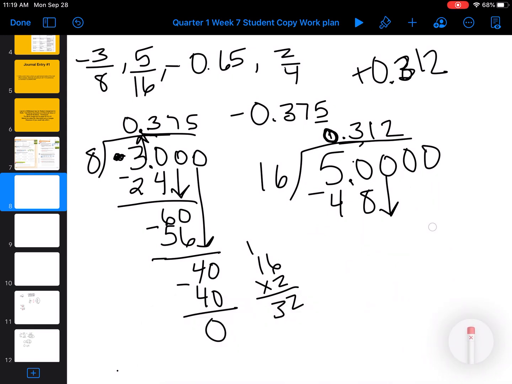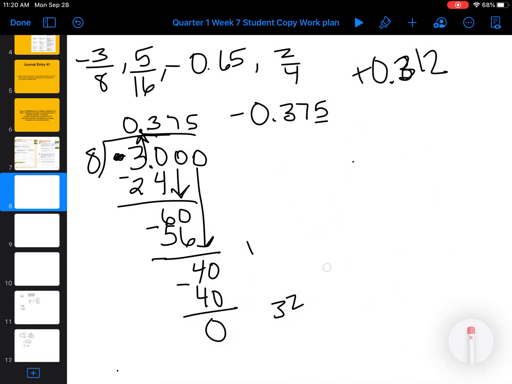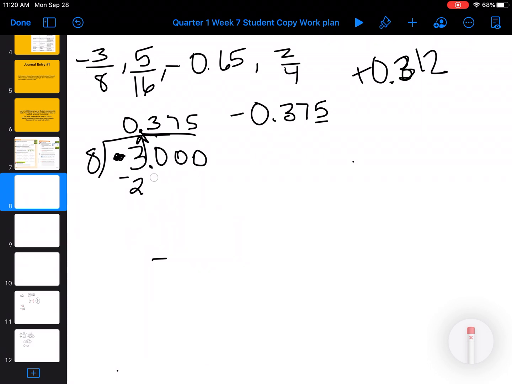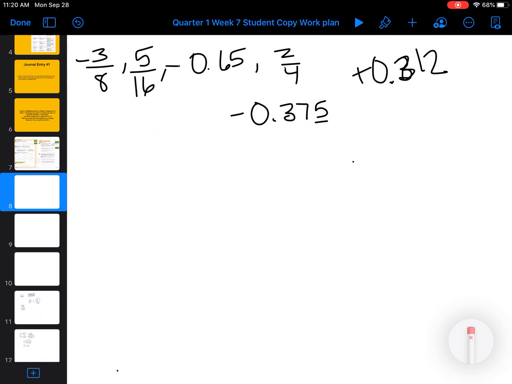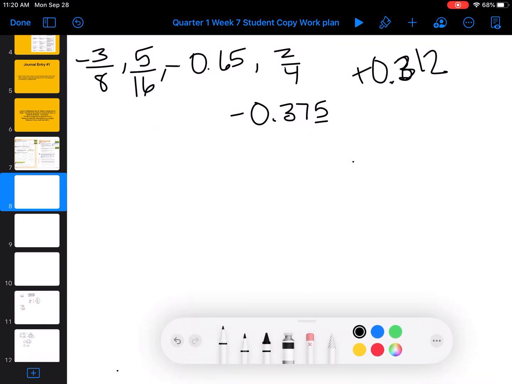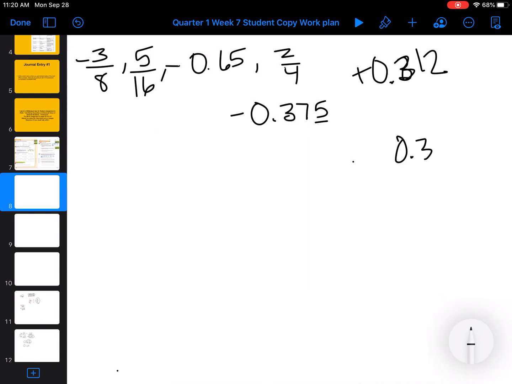So if we're estimating, which is something we should be pretty familiar with, when you estimate on these problems, if you have 0.312, if we estimated to the nearest hundredth, it would be about 31/100, which is 0.31, because this 2 here doesn't round that 1 up to 2.